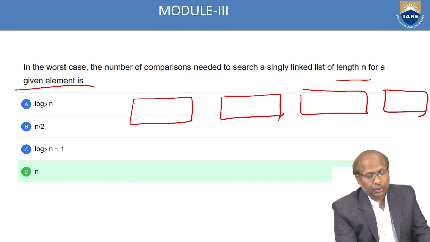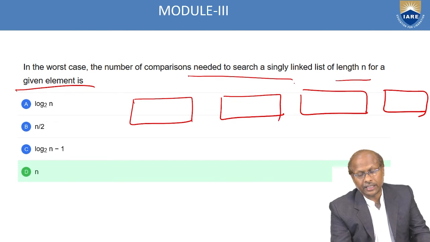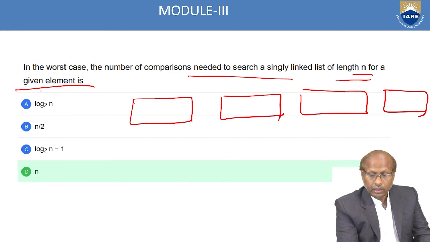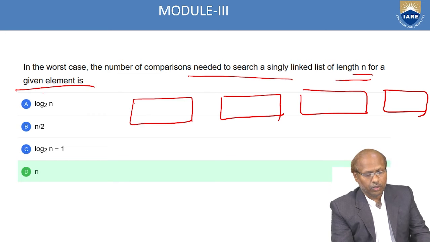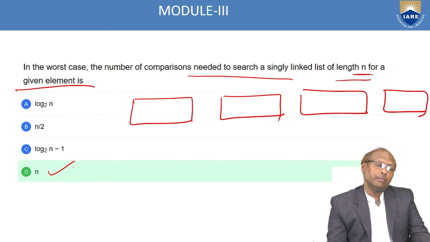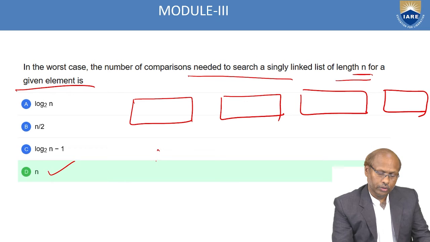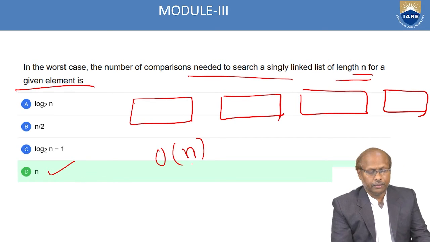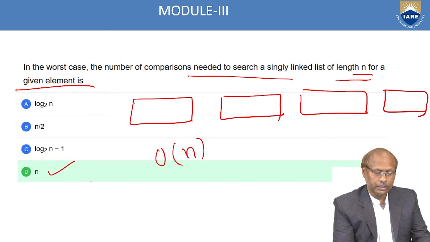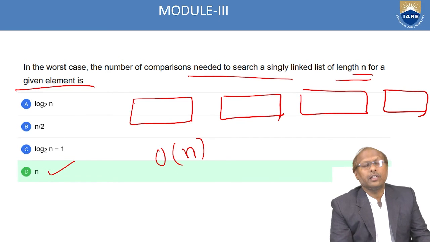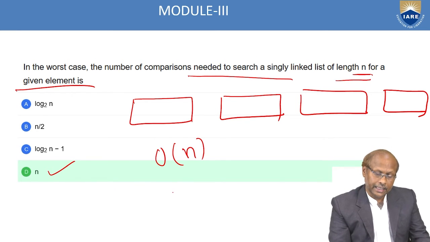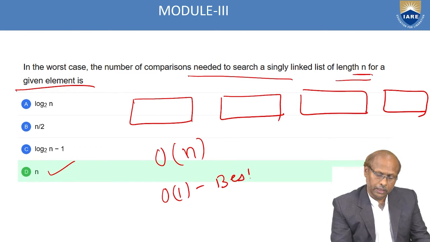So in the worst case, the number of comparisons needed to search a single linked list of length n, that means there are n number of nodes, for a given element is order of n. So whenever trying to search in a single linked list, in the worst case, the time complexity is order of n. Okay. So they have given multiple answers, but this is the correct answer. But if they are asking about the best case, then that will be order of 1. This is the best case.